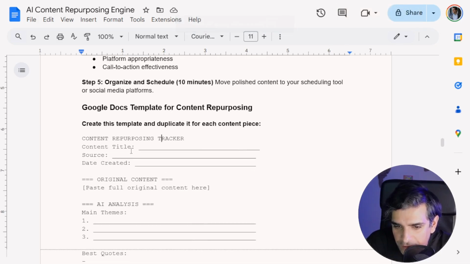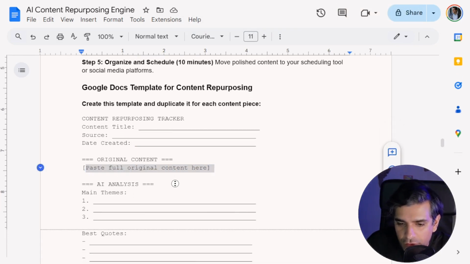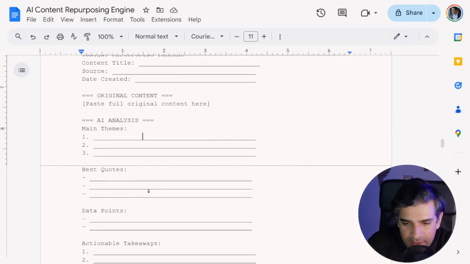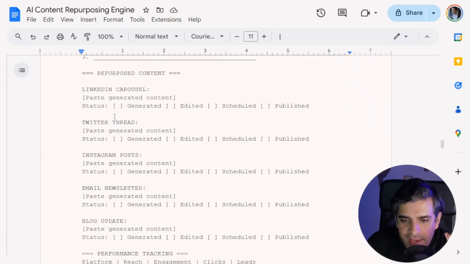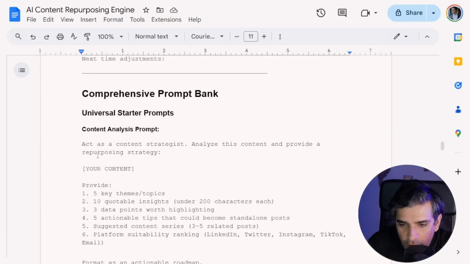So, content repurposing tracker: content title, source, date created, original content. You can post original content here. And AI analysis, like what are the main things that it gives you based on the prompts that it's given you: best quotes, data points, actionable takeaways, all those things. Had LinkedIn carousel stuff, all of this. And then there are the actual prompts, like content analysis.